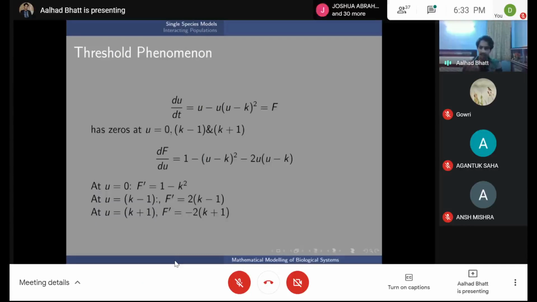So depending on whether your initial population is greater than k minus 1 or less than k minus 1, your final value of the population is decided. So what you want is for the current population to be less than k minus 1, and if it is, then great, the pest goes extinct. But if it happens that it's greater than k minus 1, then you have a problem.